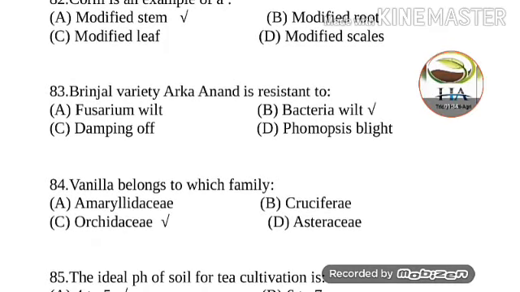Next question is, brinjal variety Arka Anand is resistant to. Options are Fusarium wilt, bacterial wilt, damping off and Phomopsis blight. So Arka Anand is a variety of brinjal which is resistant to bacterial wilt. Other than Arka Anand, Arka Neelkant, Arka Nidhi, Arka Keshav are resistant to bacterial wilt in brinjal.